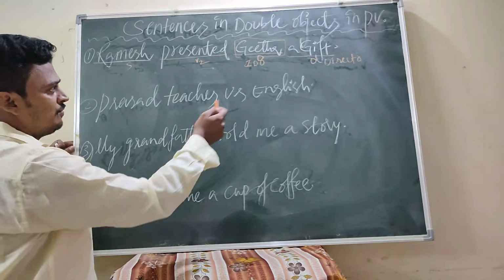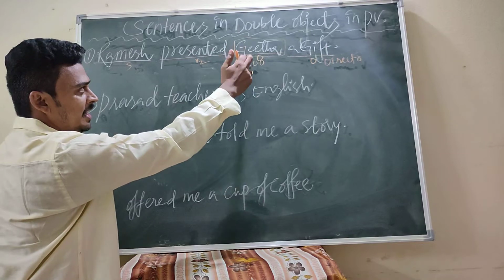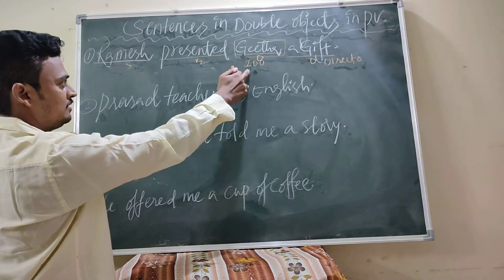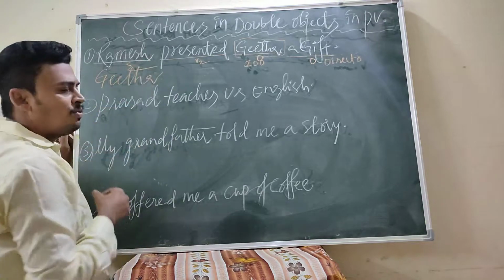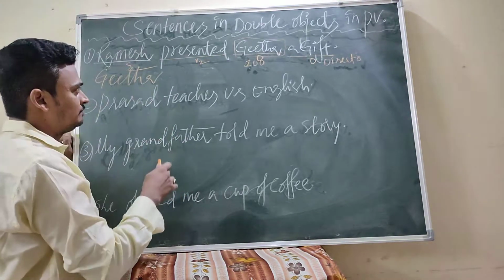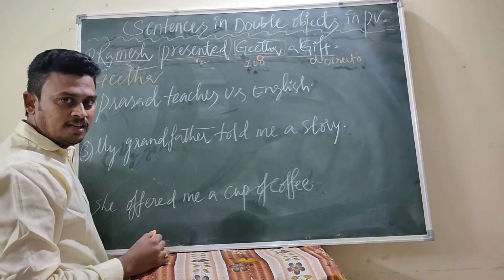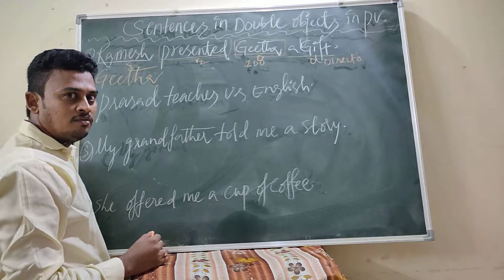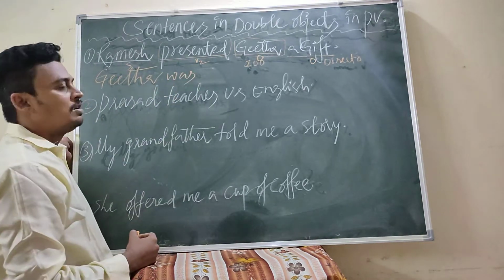You see here, first take the indirect object and write Geeta. In passive voice, after the subject, the helping verb must be placed, because this is past tense. In past tense, the helping verbs are was, were. Geeta is singular, that's why the helping verb is was.